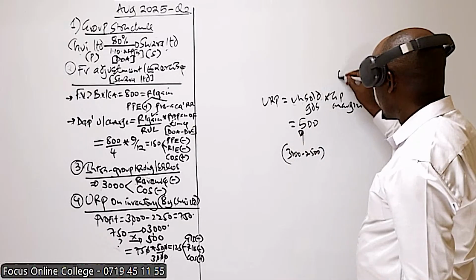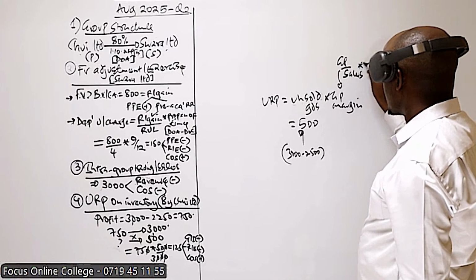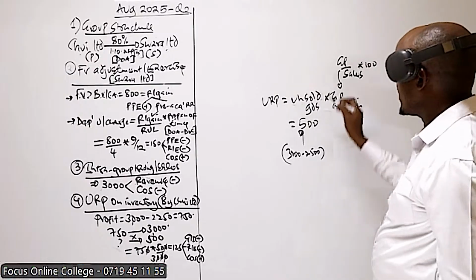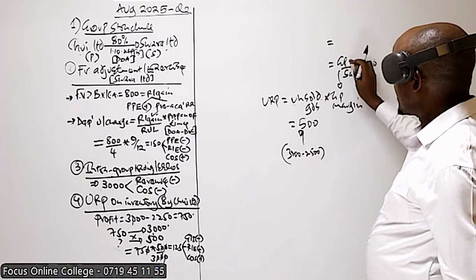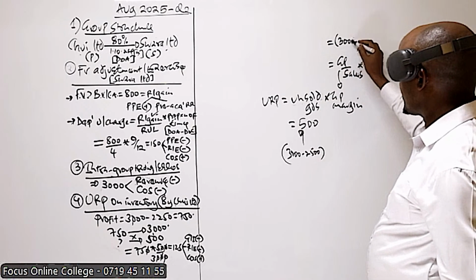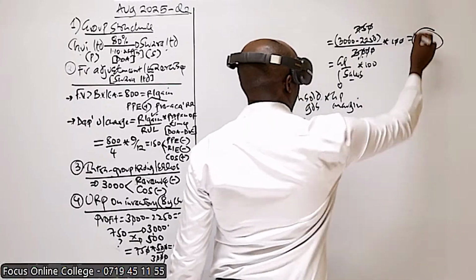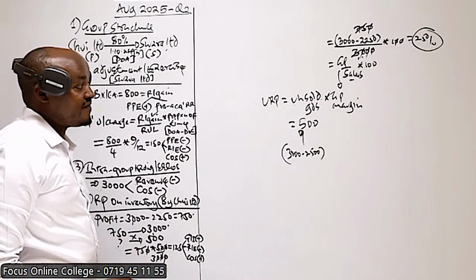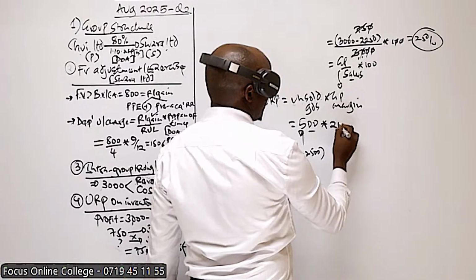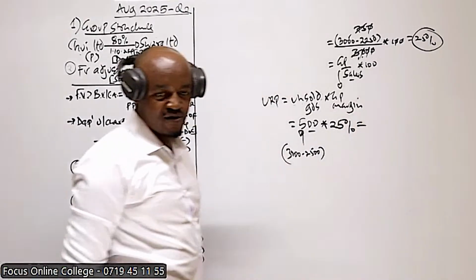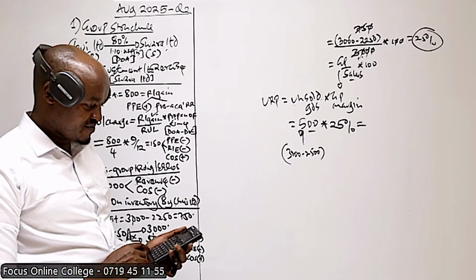So we can also compute this because we know to compute the gross profit margin, we take the gross profit over sales times 100. So we know that when OCHE Limited sold the goods, OCHE made a gross profit equal to the selling price minus the cost. So this basically will give us 25%. So the gross profit margin is 25%. Therefore, to compute this one, we take the unsold goods times the gross profit margin, which is 25%. You should be able to get the same value here.